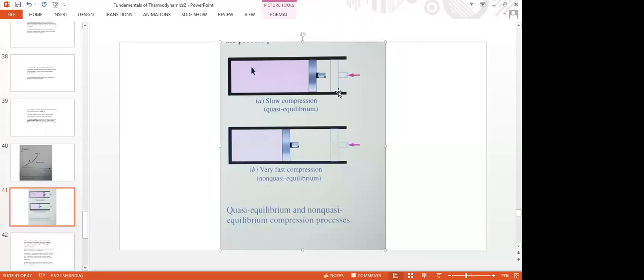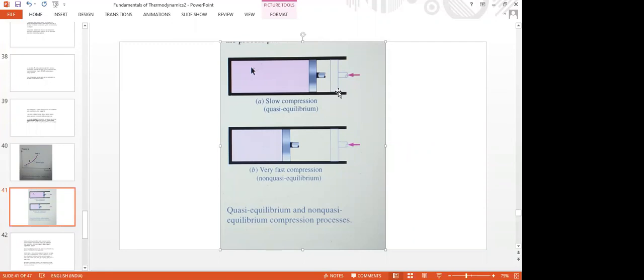And why are these two illustrated? Because in thermodynamics, all processes, whether compression or expansion, are taken to be quasi-equilibrium processes. Because if the process is executed in a quasi-equilibrium manner, then only it will give more work.